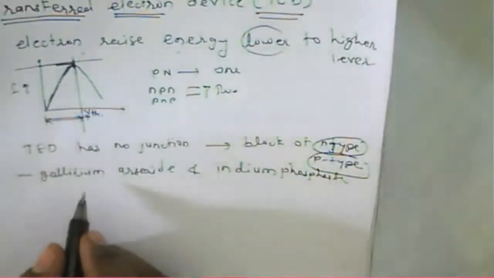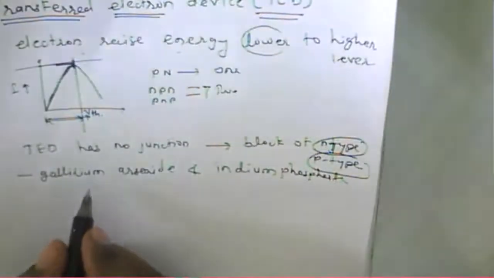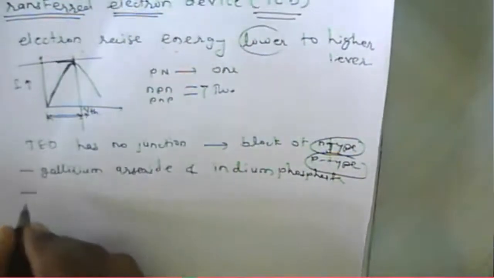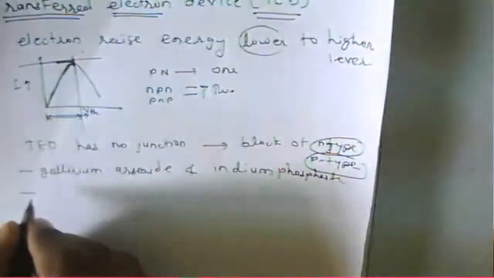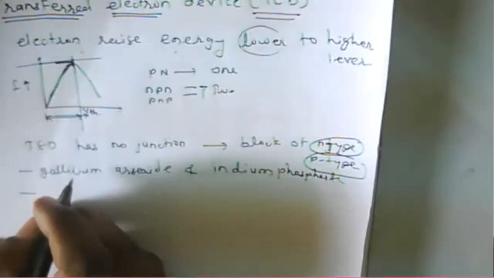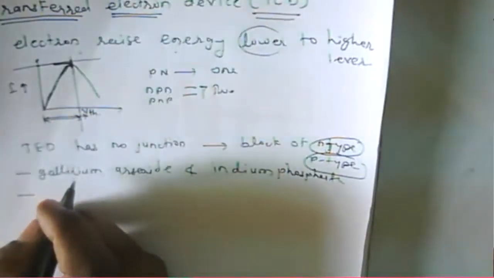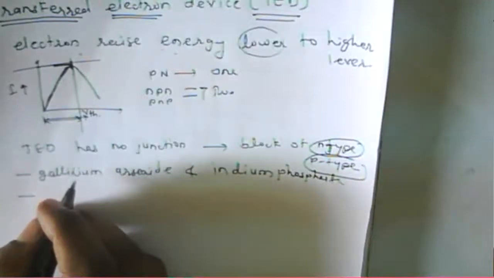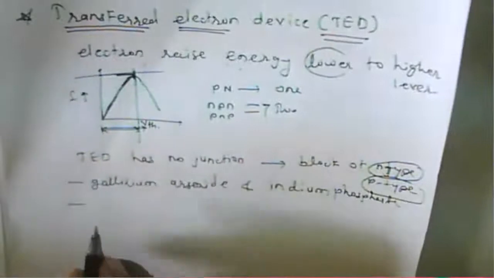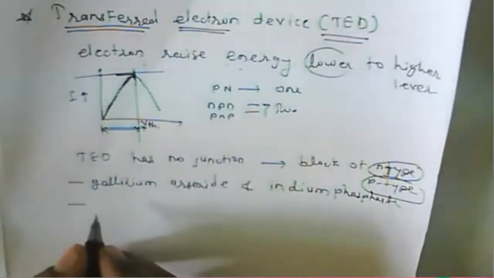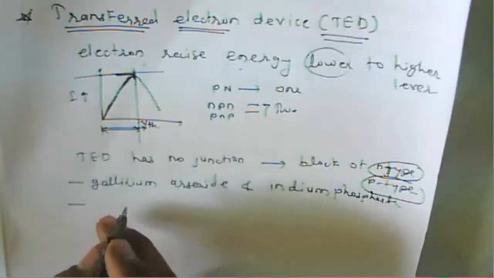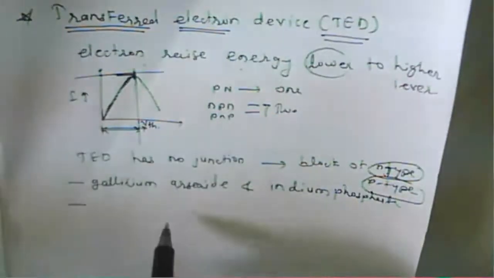Okay, so it is made up of what? Gallium arsenide, that is a semiconductor compound, or a phosphide. But if you consider a general diode, in that case we can say that electron movement takes place at a particular thermal level. Generally in a transistor or a diode, electron movement takes place at a particular value of thermal energy level.